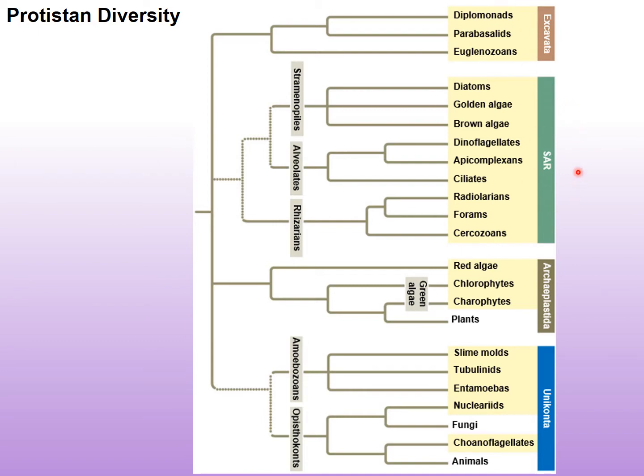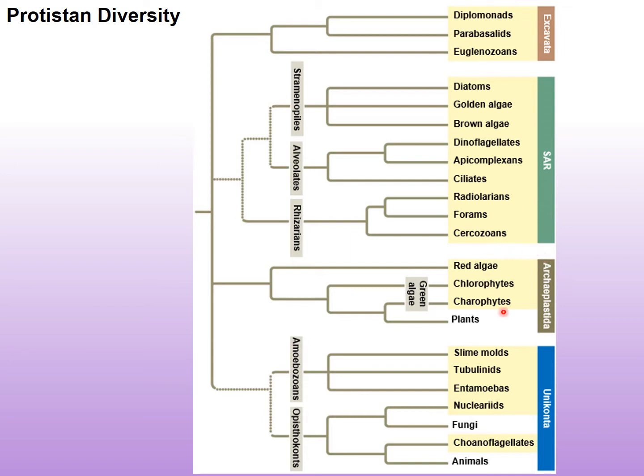And then the SAR group, which is a very large group. It includes the straminopiles, the alveolates, and the rhizarians. The straminopiles include the diatoms, the golden algae, and the brown algae. The alveolates include the dinoflagellates, the apicomplexans, and the ciliates. And the rhizarians include the radiolarians, the forams, and the cercozoans.